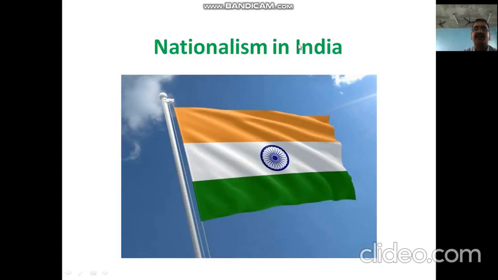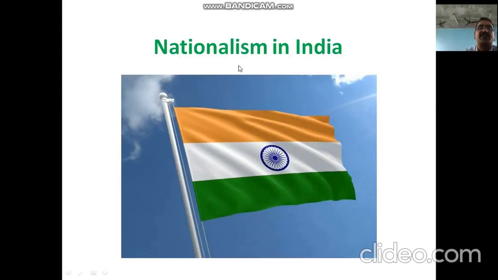Nationalism in India is the most important chapter for our history study, the history part of social science, and for us Indians also it's most important. In the previous session, you have studied an important chapter, the rise of nationalism in Europe. In Europe, the sparks of nationalism spread across the entire European continent, and even went to other continents, and reached India also.